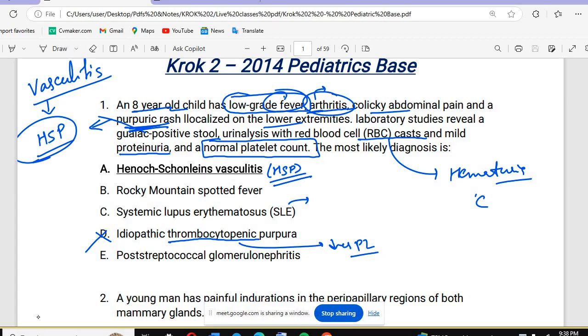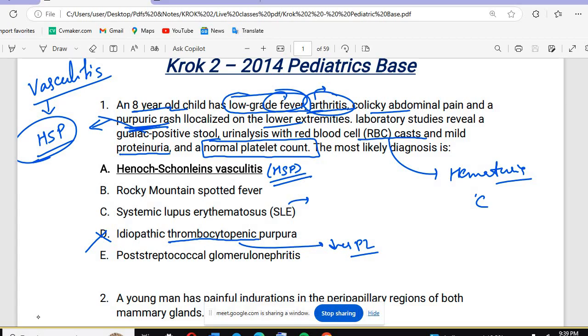Okay, so let's start. Yesterday we discussed vasculitis, in which we covered large, medium, and small vessel vasculitis. And the one question we had asked, based on Henoch-Schonlein vasculitis, that is HSP. So this is what we have: guaiac positive stools. If you see hidden blood in the stool, that means we have guaiac positive stool. After that, we have other disorders like Rocky Mountain spotted fever, epidemic typhus, and